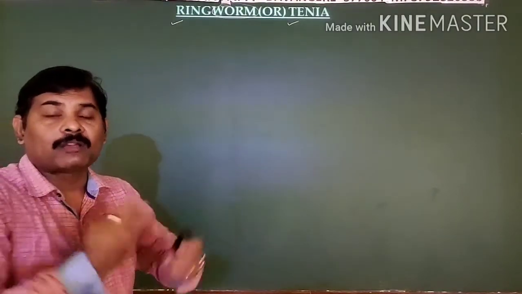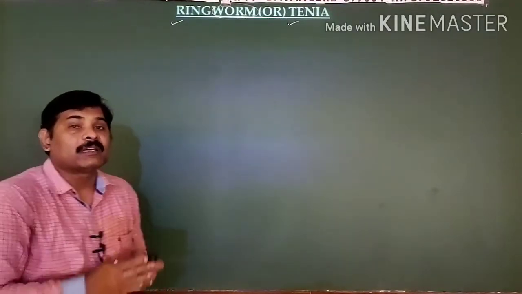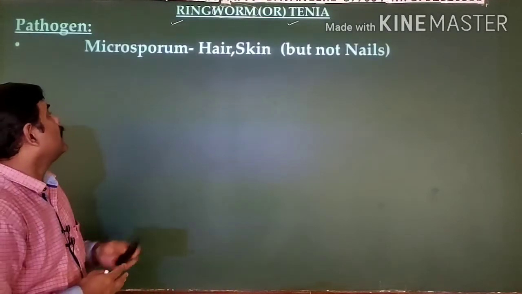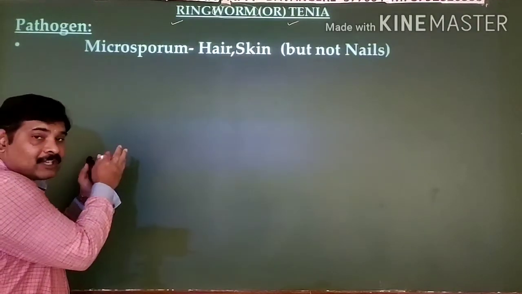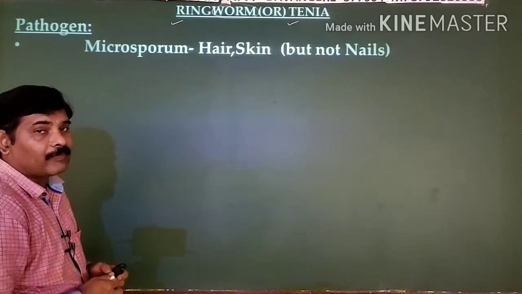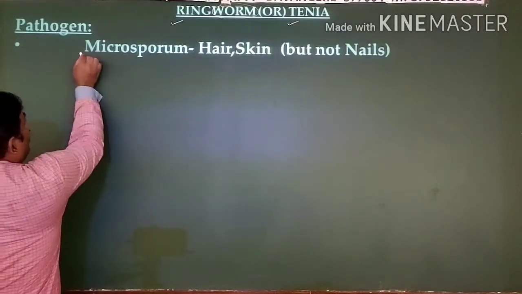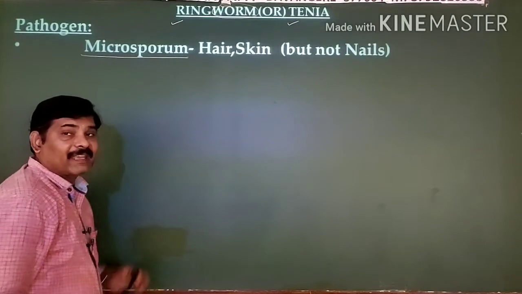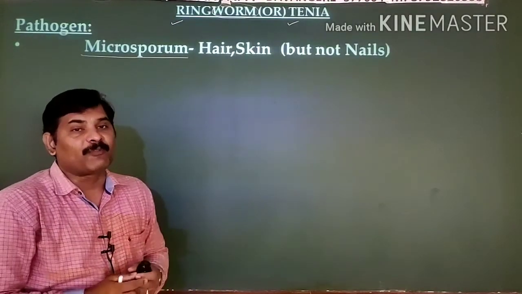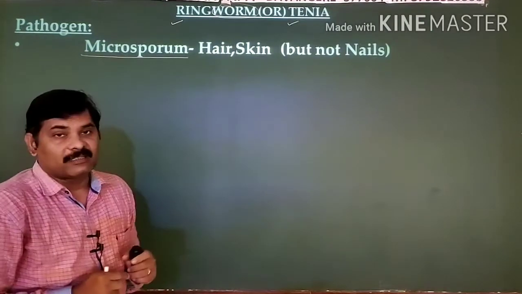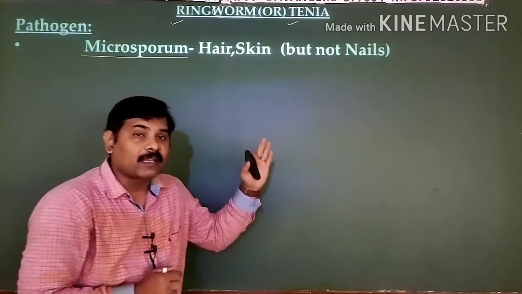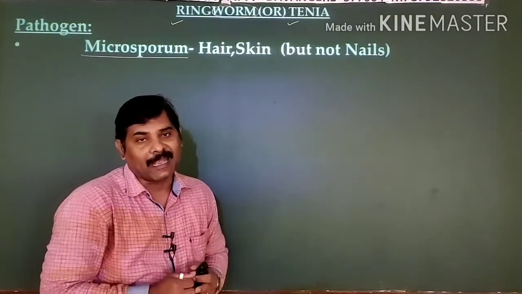Just like other diseases, there is also a name for the organism which causes this disease. That organism is a fungus, and there are three genera which cause this. Among them, the first one is known as Microsporum. It is not the species name but the genus name of the fungi that causes this disease. It particularly attacks two important parts of your body: one is your skin, whereas the second one is the hair.